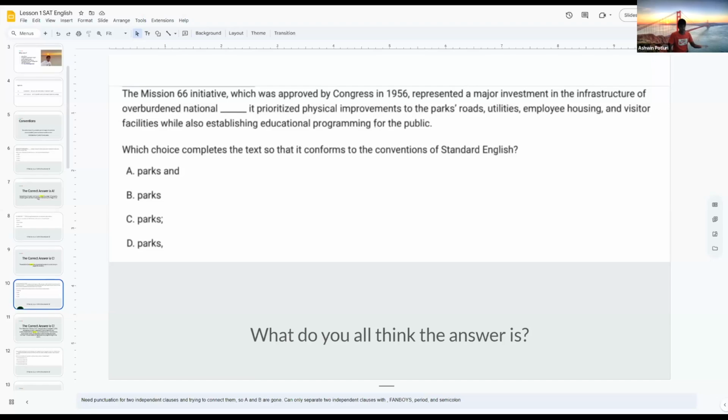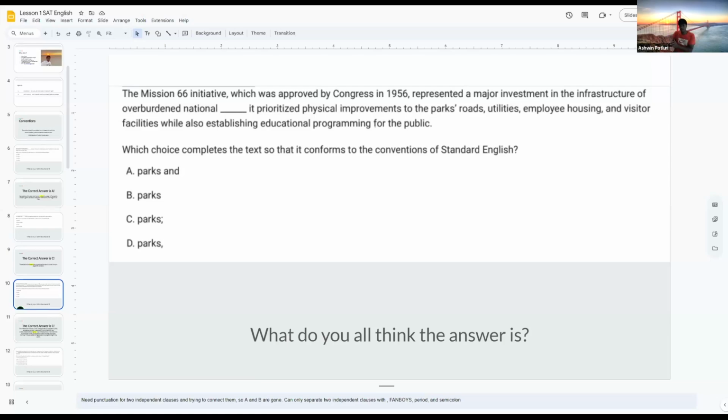The Mission 66 initiative, which was approved by Congress in 1956, represented a major investment in the infrastructure of overburdened national parks. We'll include the word there just so that we can see how it looks. So that's an independent clause because when you say it out loud, you can add a period there and the sentence still makes sense.